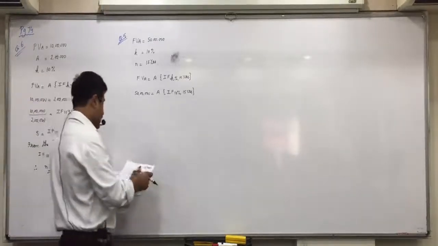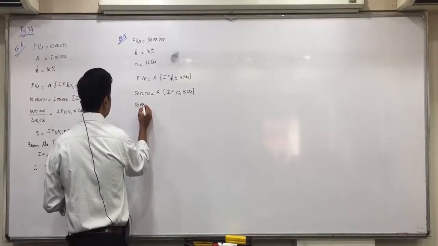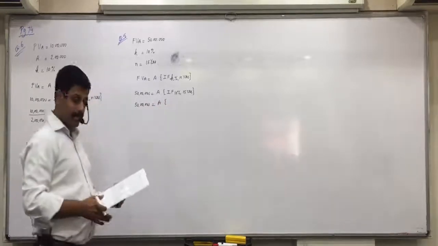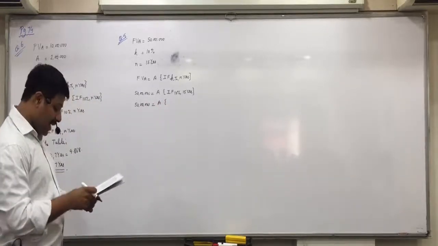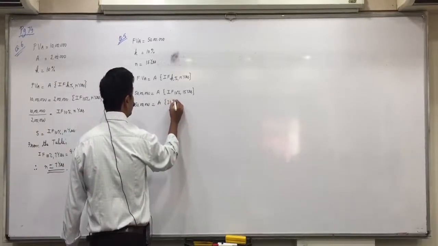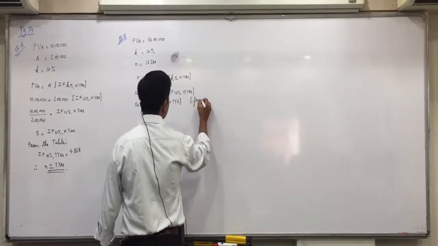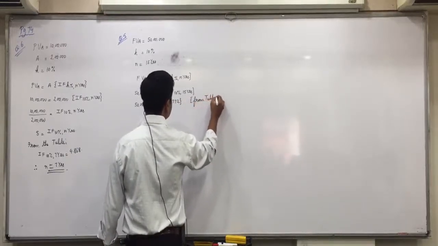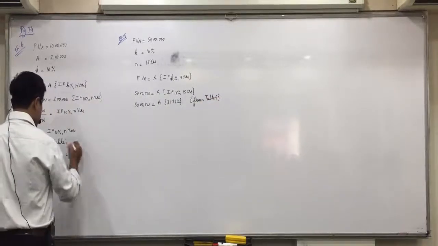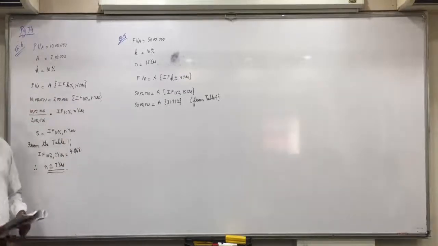So 50 lakhs is equal to A into, table for 10% and 15 years, do you all find 31.772? In bracket you mention from table 4, just for reference when you revise. Even in the previous question we used table 1, so there you can mention from table 1. Is everyone clear with it?